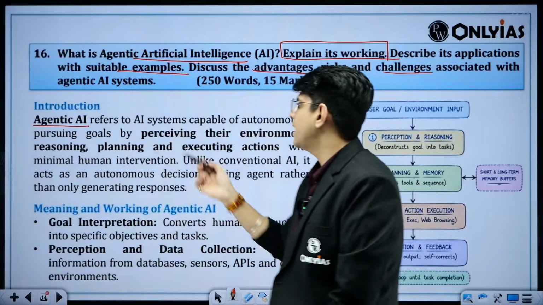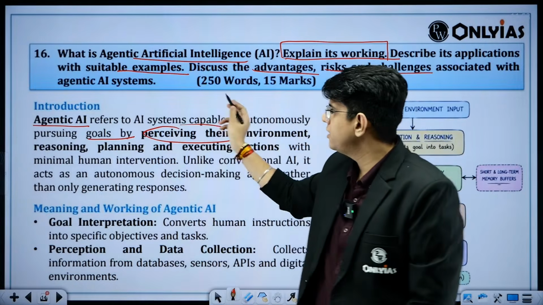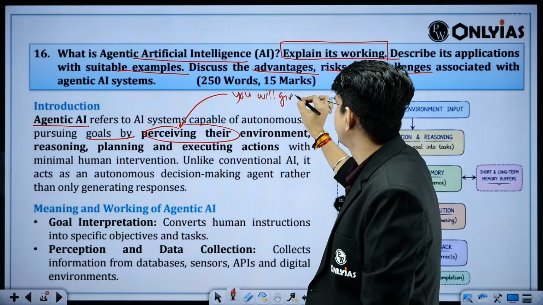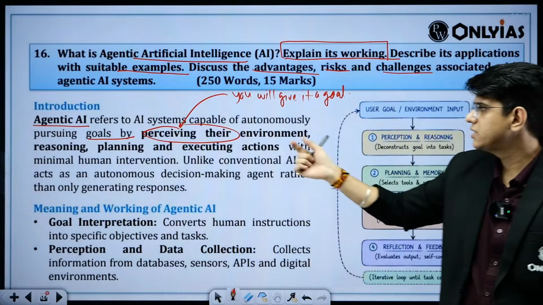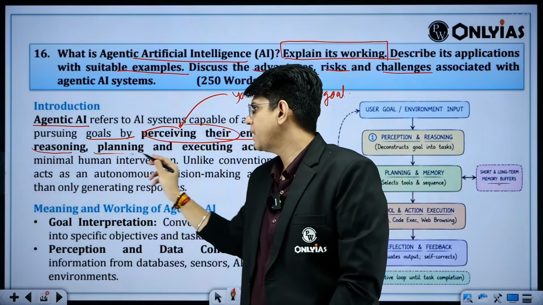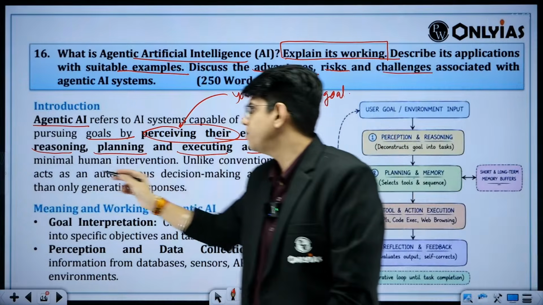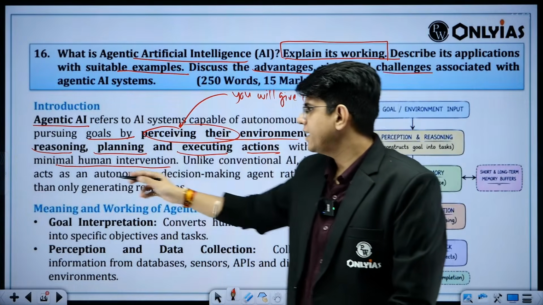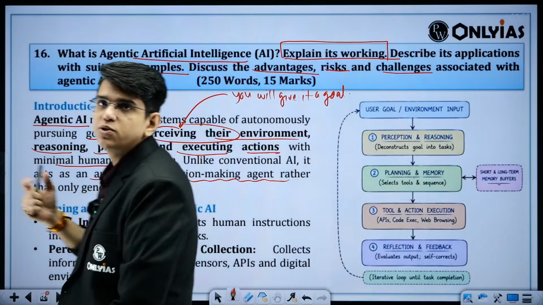Right? So it refers to an AI system capable of autonomously pursuing goals by perceiving. What is perceive? You will give it a goal, or the environment around it, right? It will perceive what we have to do. It has to do the reasoning, planning, execution, action, and it also has a feedback mechanism, right? Minimal human intervention is required to complete the goal. Unlike conventional AI, it acts as an autonomous decision-making agent rather than only generating responses for you, right?